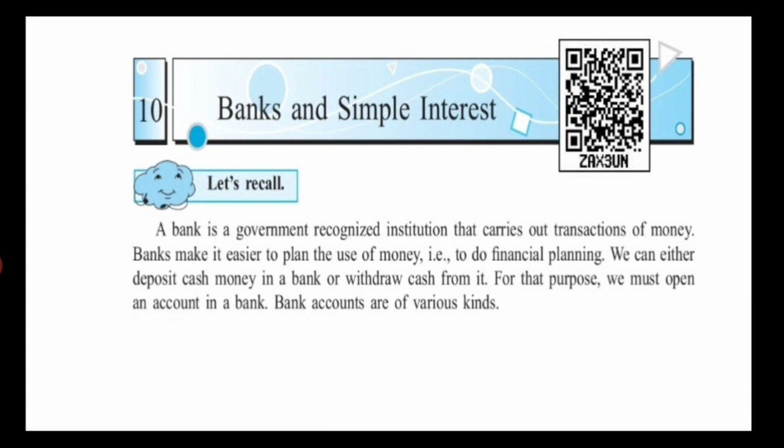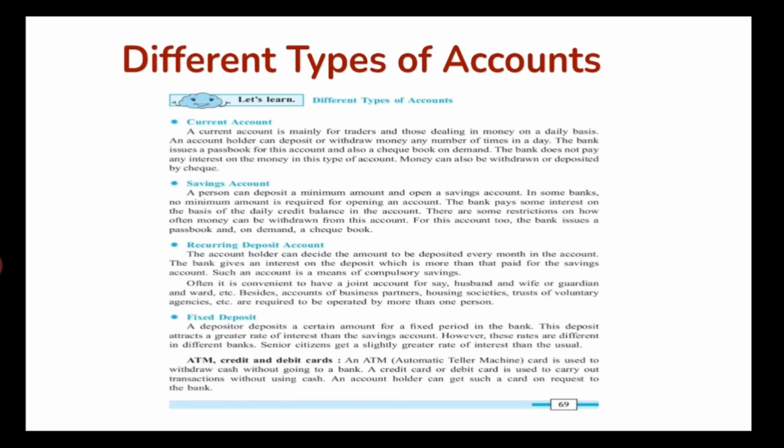For that purpose, we must open an account in a bank. Bank accounts are of various kinds. So we can do transactions of money through banks. If we want, we can put our money in the bank, and whenever we require, we can withdraw our money from the bank. So there are various kinds of accounts in the bank. So let us find out which are those accounts. Different accounts of a bank.